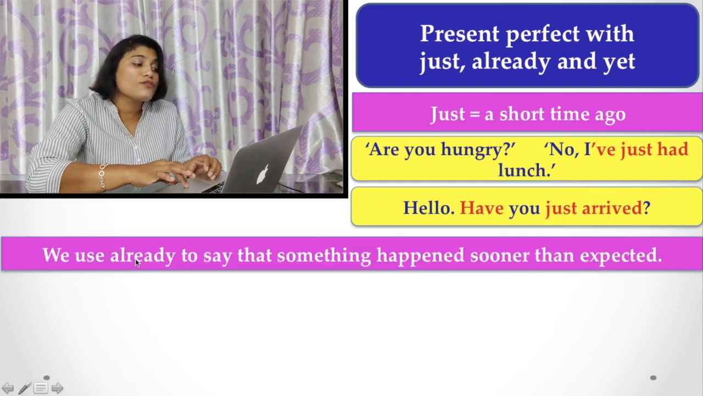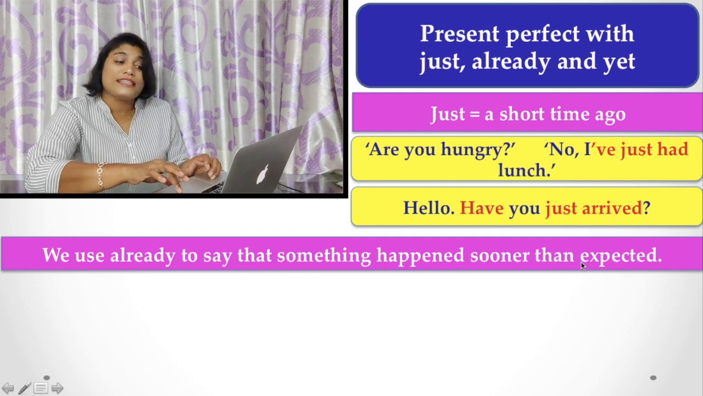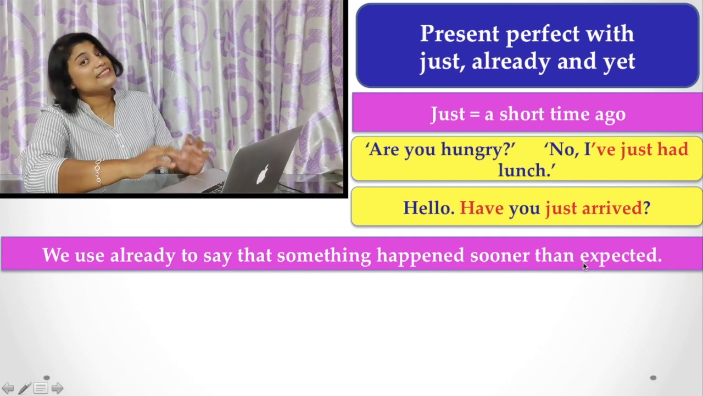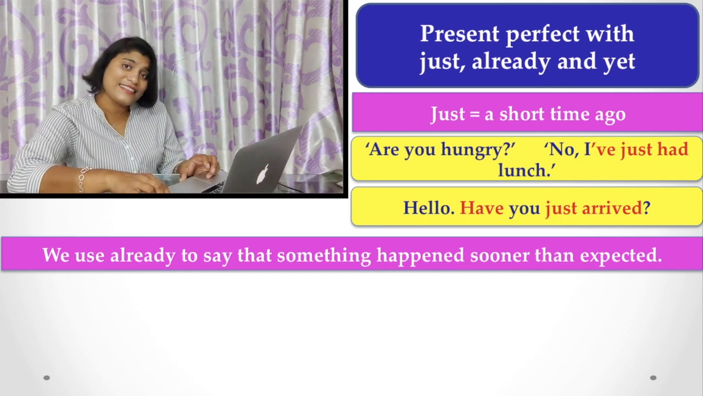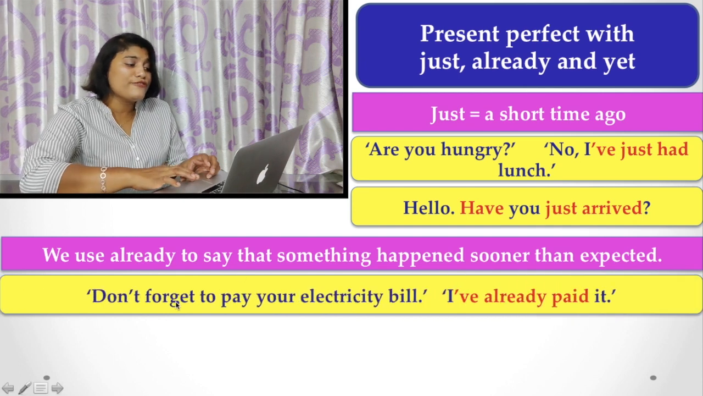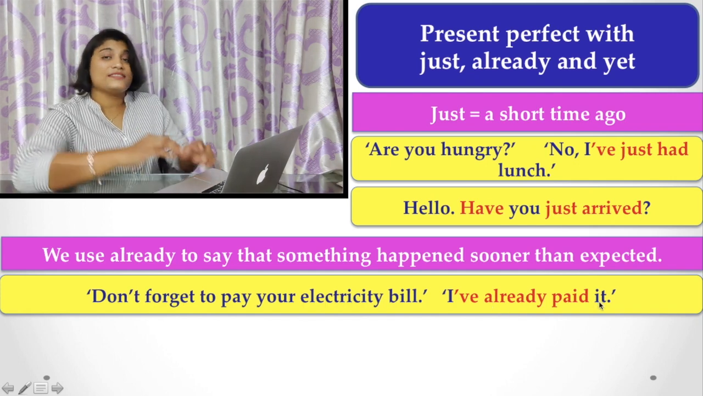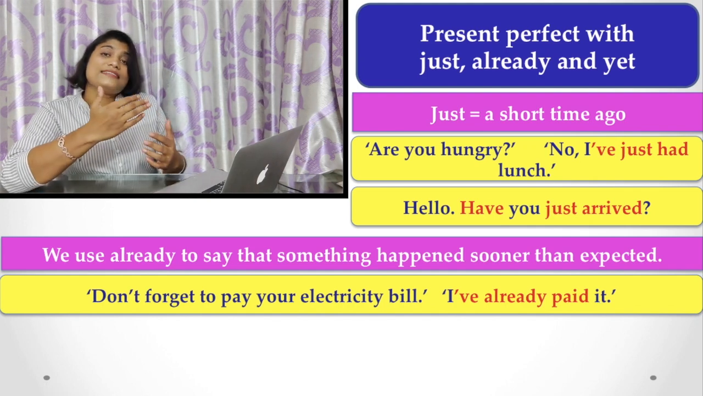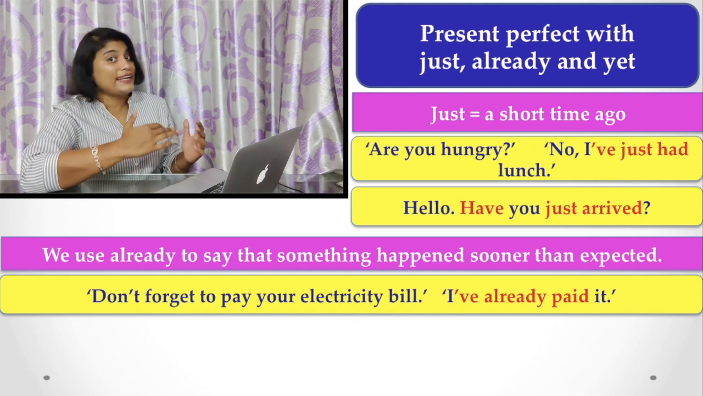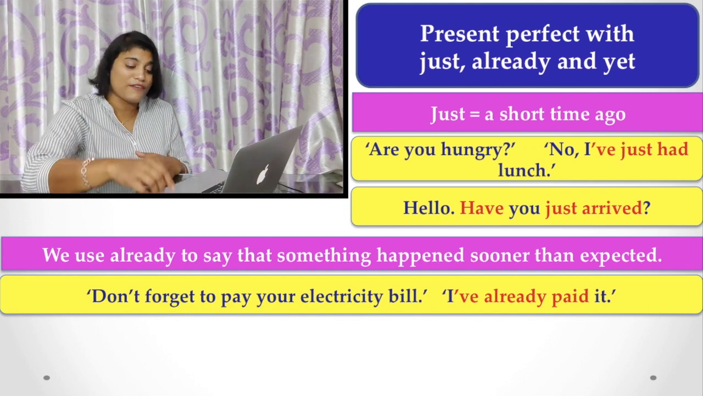Now, we use already to say that something happened sooner than expected. In that case also, we have to use present perfect tense. Let's see the examples. "Don't forget to pay your electricity bill." "I have already paid it." That means something was expected, but it happened sooner than that expectation. So in that sense, we have to use present perfect.